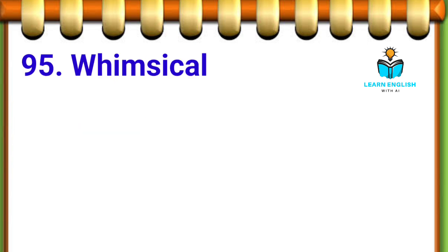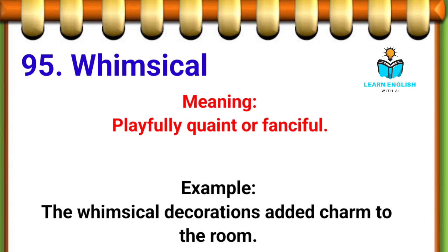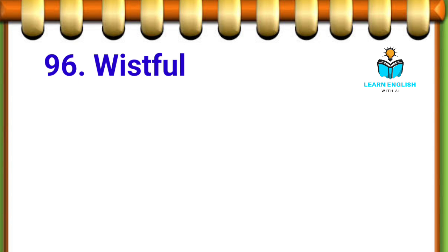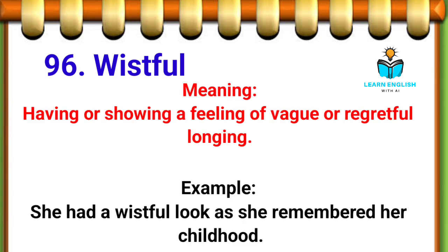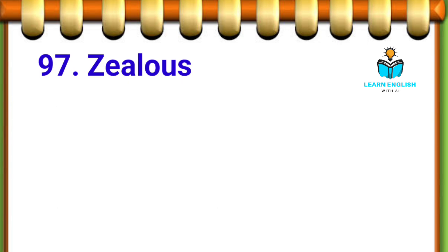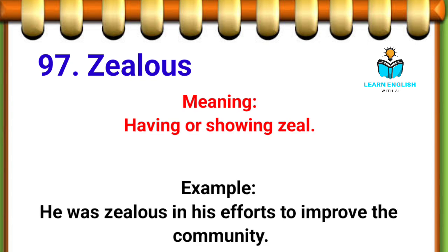95th. Whimsical, playfully quaint, or fanciful. Example, the whimsical decorations added charm to the room. 96th. Wistful, having or showing a feeling of vague or regretful longing. Example, she had a wistful look as she remembered her childhood. 97th. Zealous, having or showing zeal. Example, he was zealous in his